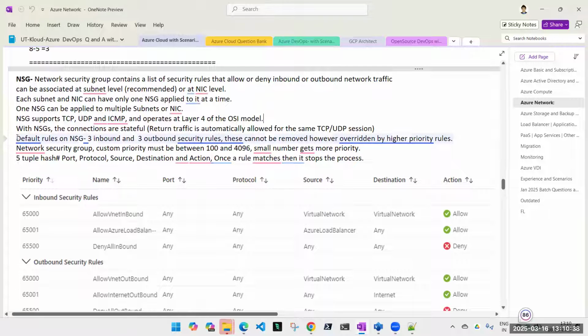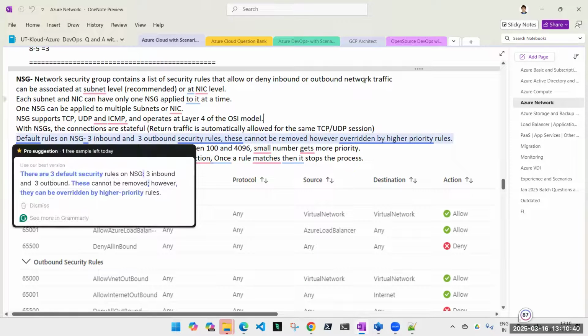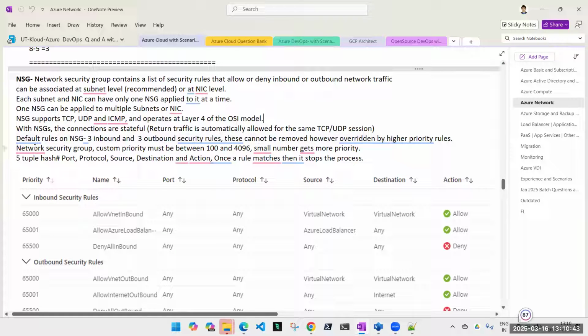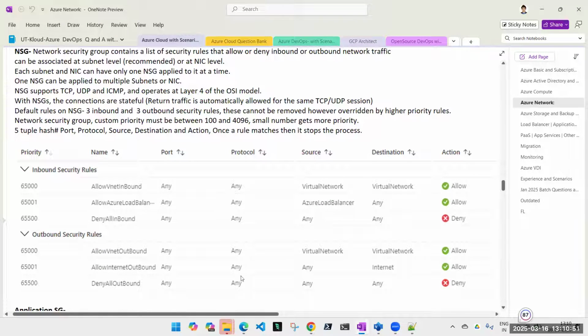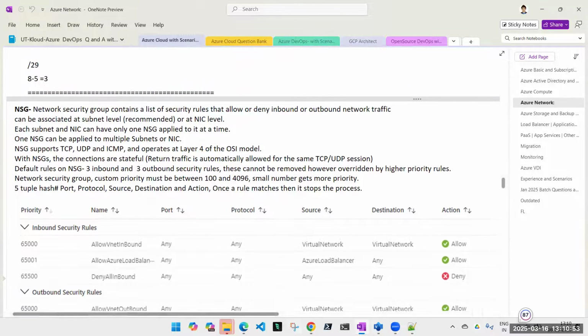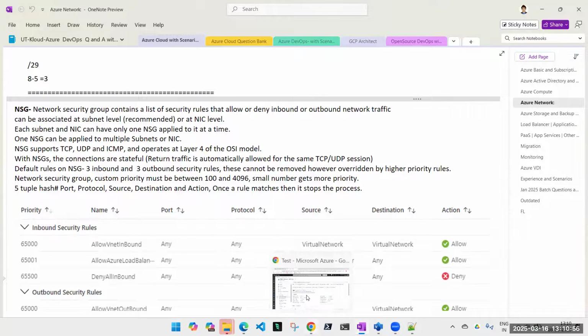Right? Now from here we are going to do it from next week or next session. The default rules we will do in the next session. By the way, there are 6 default rules. This is how it looks. And NSG I will show you on the portal itself. But we are not doing the practical tool.